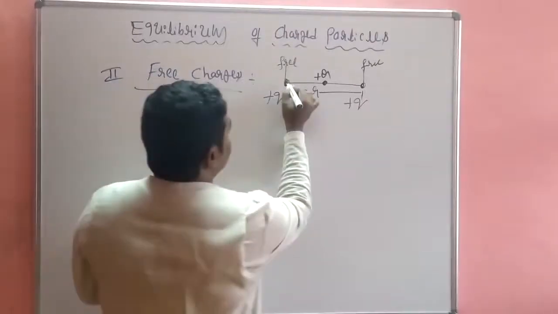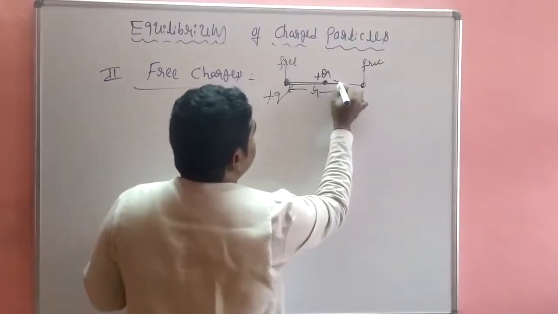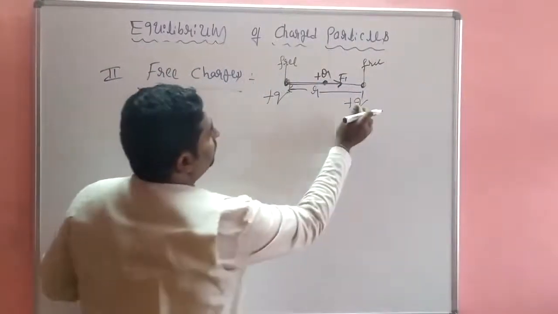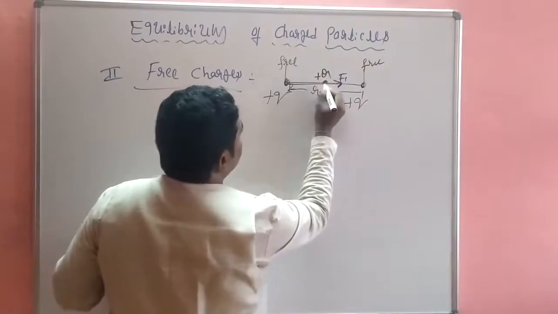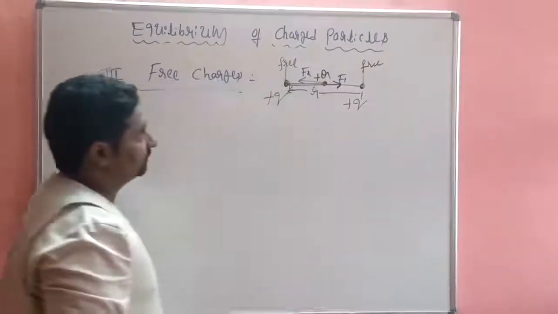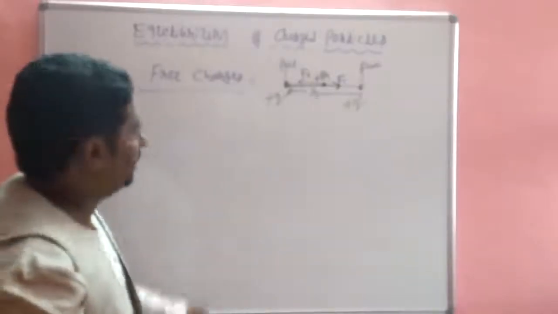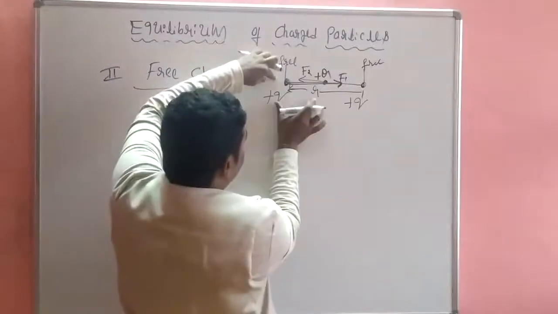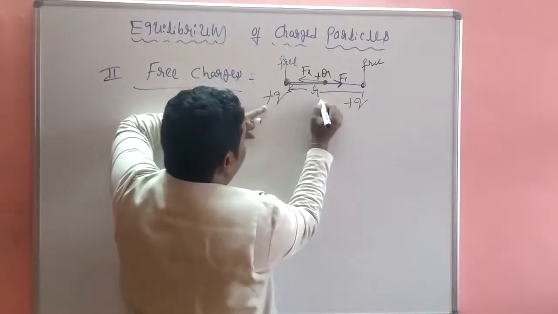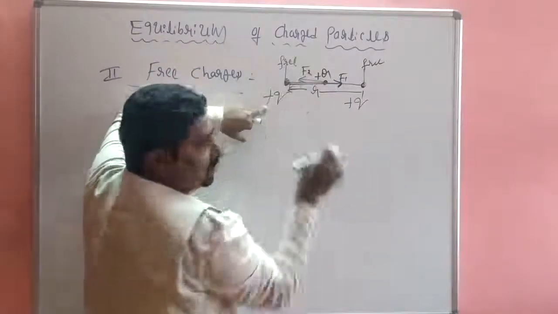Positive charge, repulsive force. So this is the repulsive force F1. Positive charge, F2. Now let us look at this charge too. It is plus q because this is a free charge.